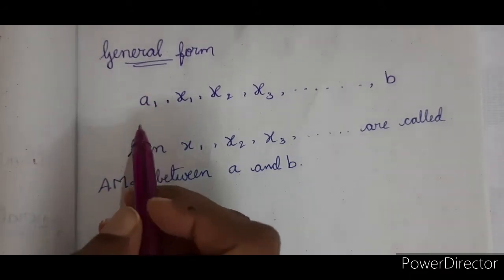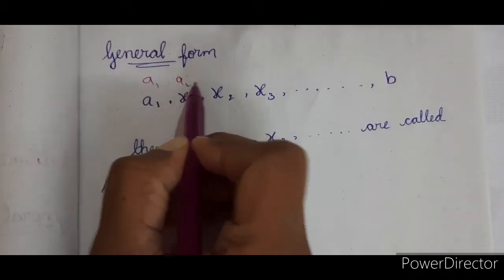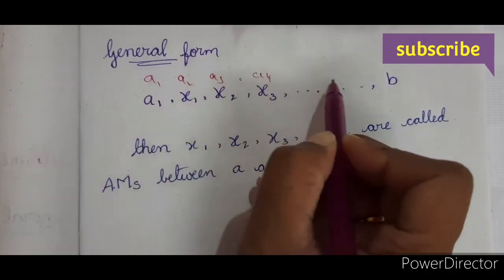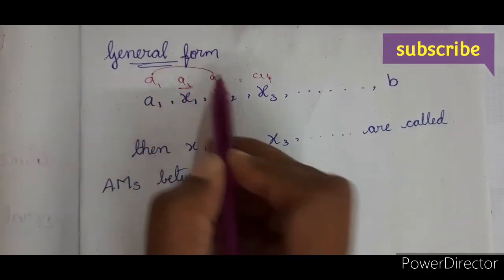You can write your series as A1, A2, A3, A4 and so on. A2 is the arithmetic mean of A1 and A3.